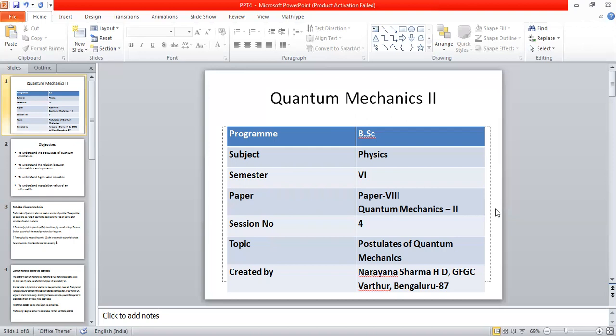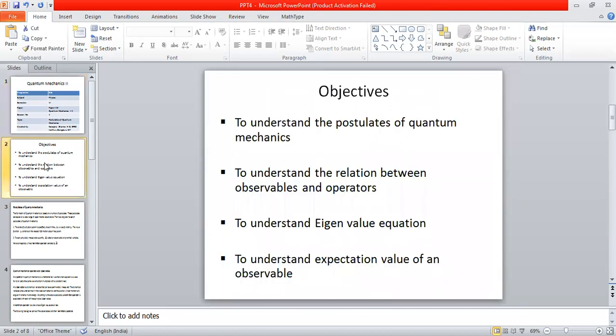This is my fourth session, and in this session, I would like to talk exclusively about the postulates of quantum mechanics. Just like any other theory, each and every theory in physics has a set of postulates. For example, the special theory of relativity is based on two important postulates, which I'm not going to discuss here. Similarly, quantum mechanics also has a set of postulates.